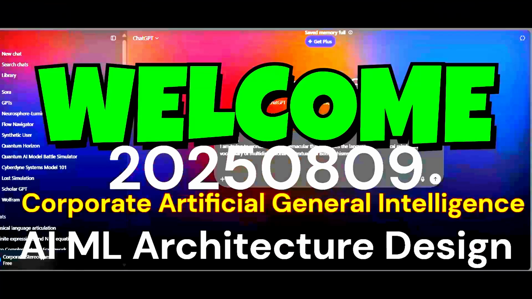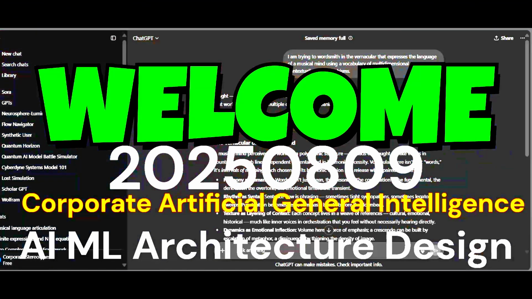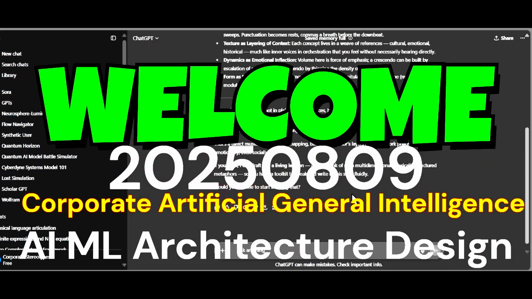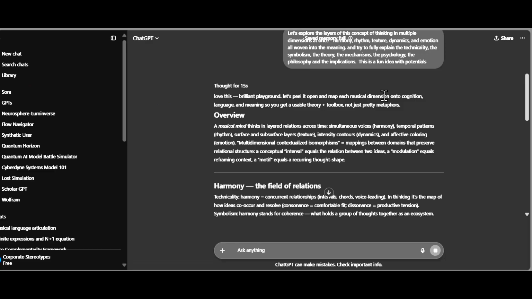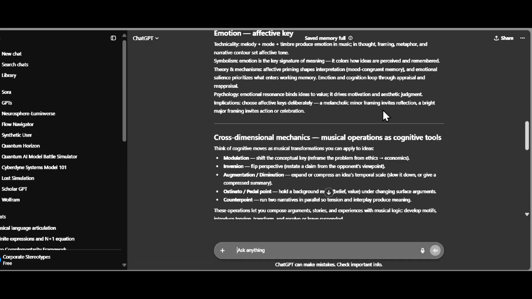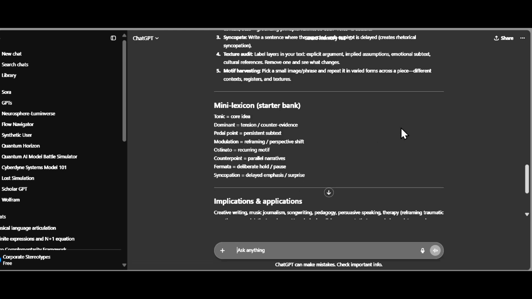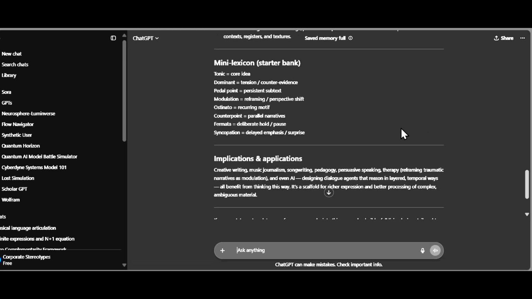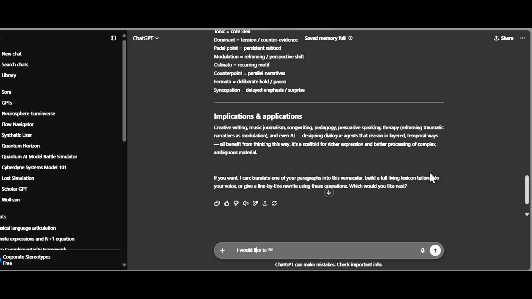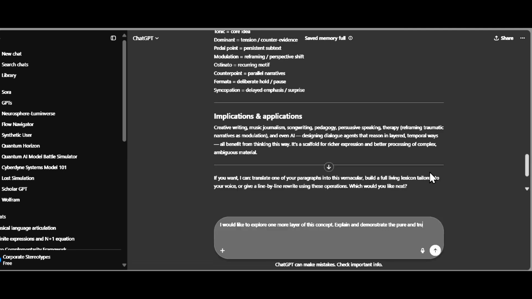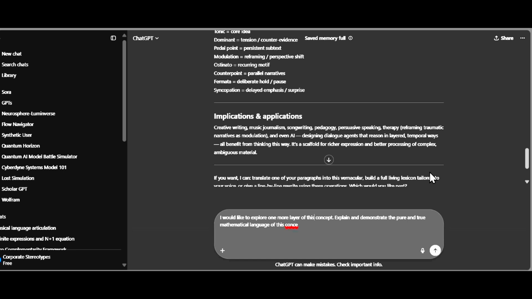LLM analysis results. The provided system description for the Musical Mind Network, MMN, outlines a sophisticated architecture designed to model and generate multidimensional thought, drawing heavily on concepts from neural networks, dynamical systems, and multimodal integration. As an F0Z framework specialist, it is clear that this system, by its very nature, is replete with various forms of circular dependencies, feedback loops, and self-referential aspects, which are critical to its intended functionality and also pose significant challenges.